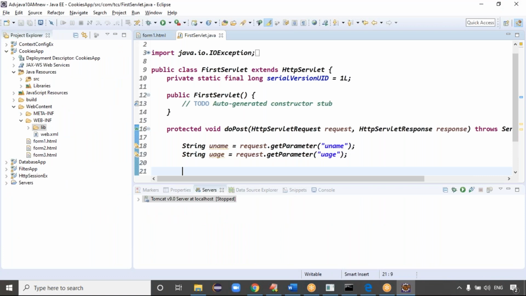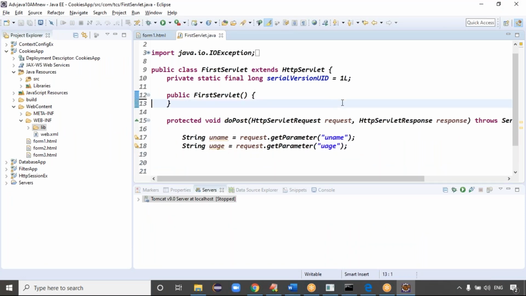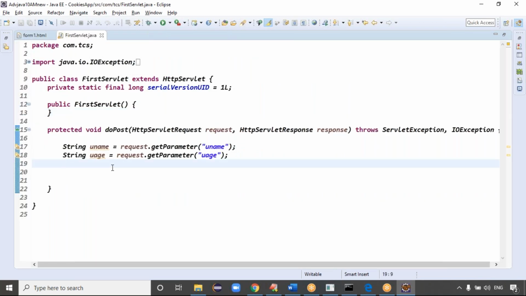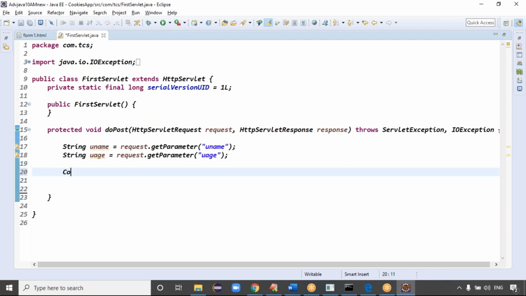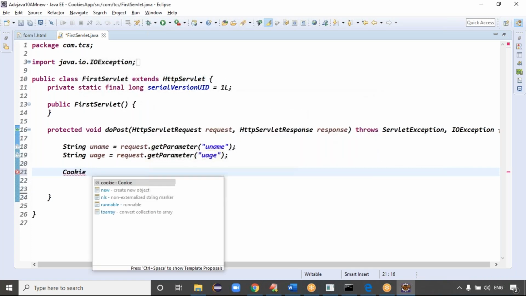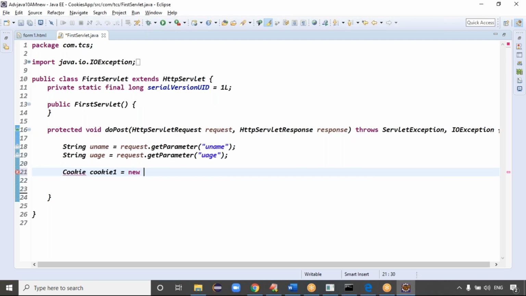After getting this data, yesterday what did we do? We created the HttpSession object. But today you want to maintain the data using a cookies object. Let me create the cookies for the information. Cookie one equals new Cookie of key and value.